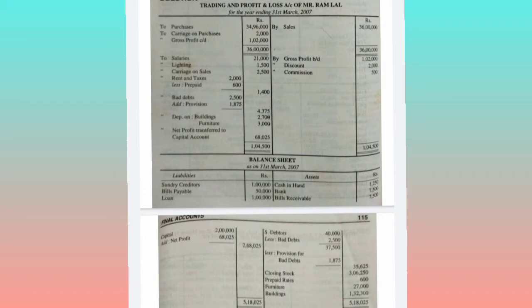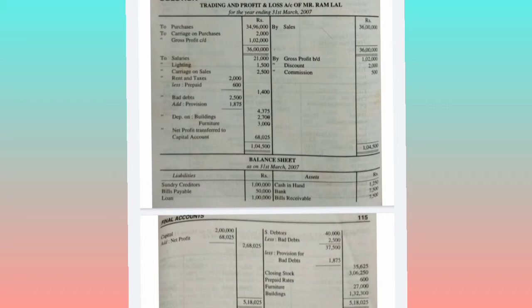Okay, next credit balances. Capital, take forward to the liability side, and next bills payable, take it to the liability side. Loan 1 lakh, take it to the liability side. Sales is a credit item, so it comes under the trading account, on the credit side, 36 lakhs. Discount and commission are discount received and commission received, because they are credit balances.